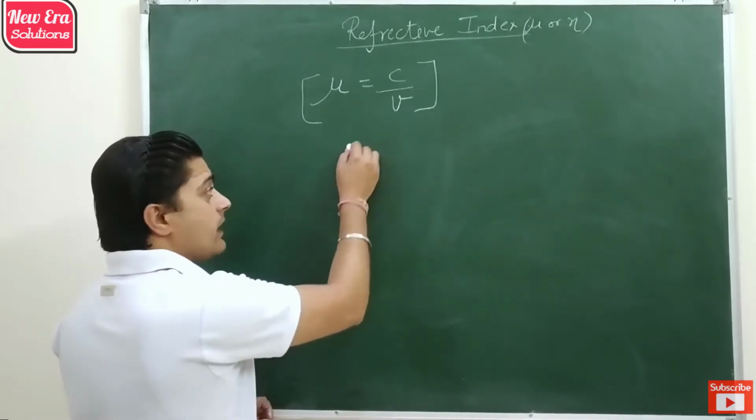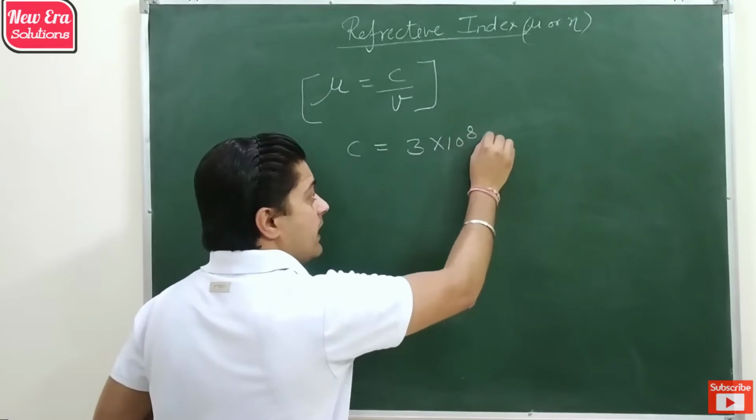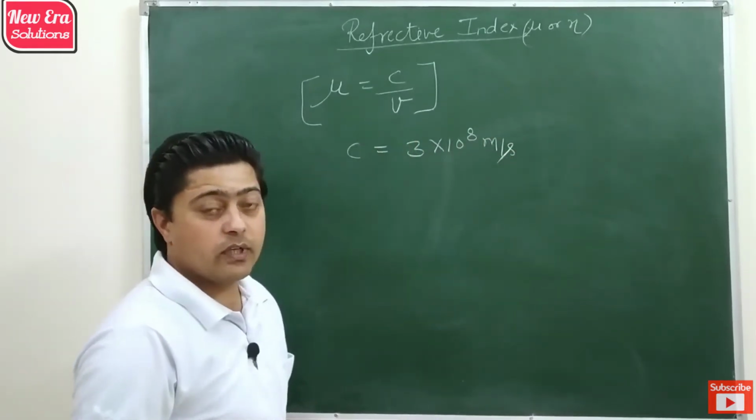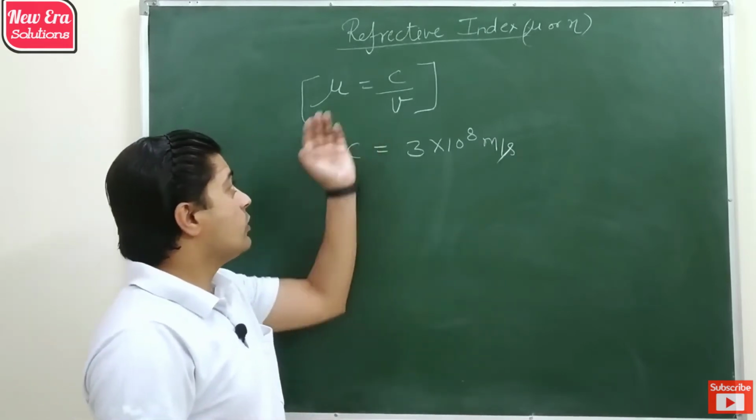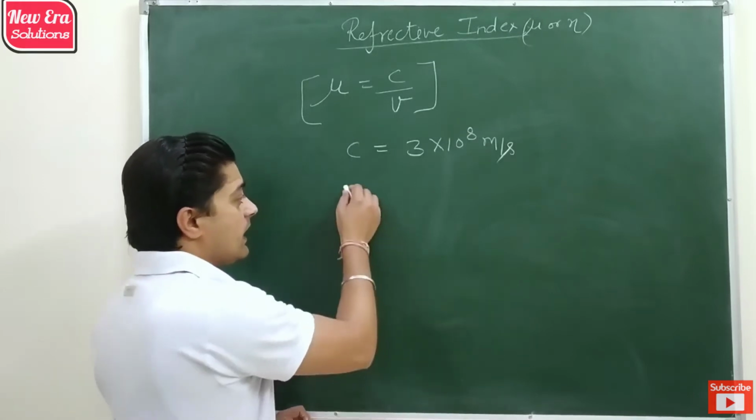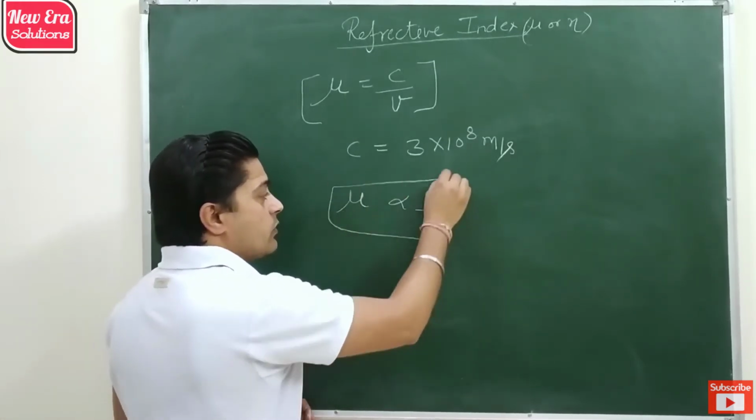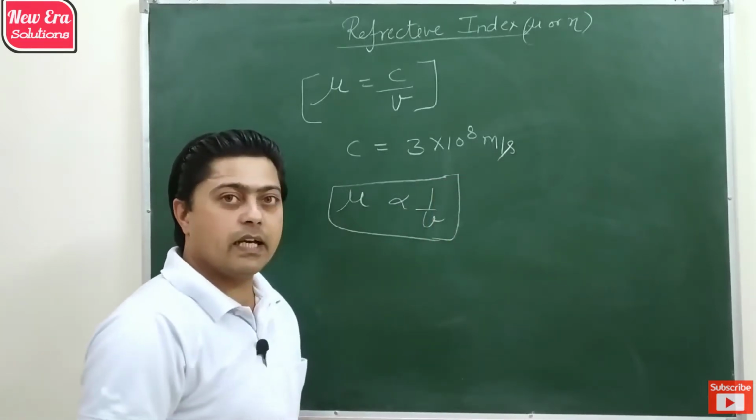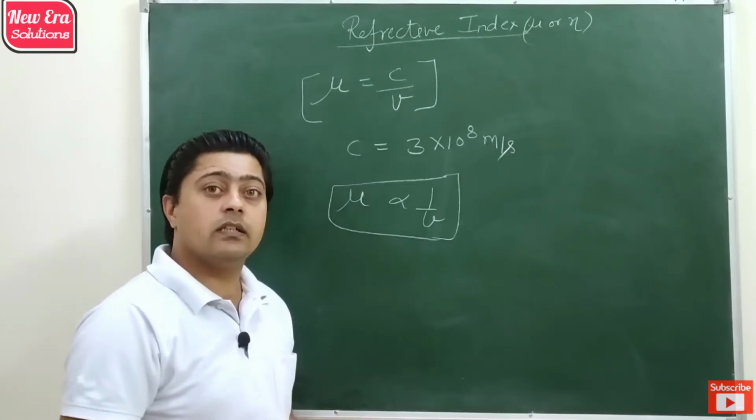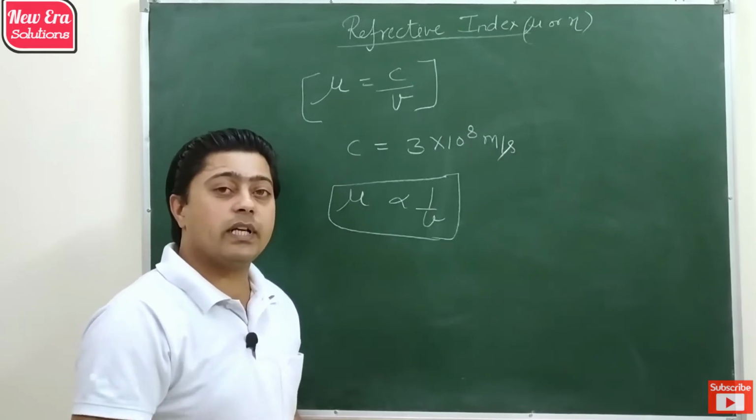So c represents the velocity of light, that is 3 into 10 raised to power 8 meters per second, and v is the velocity of light in that medium whose refractive index we are going to measure. So if you observe, refractive index is inversely proportional to the velocity of light in that medium. It shows that the higher the refractive index, the slower the speed of light in that medium, and vice versa.